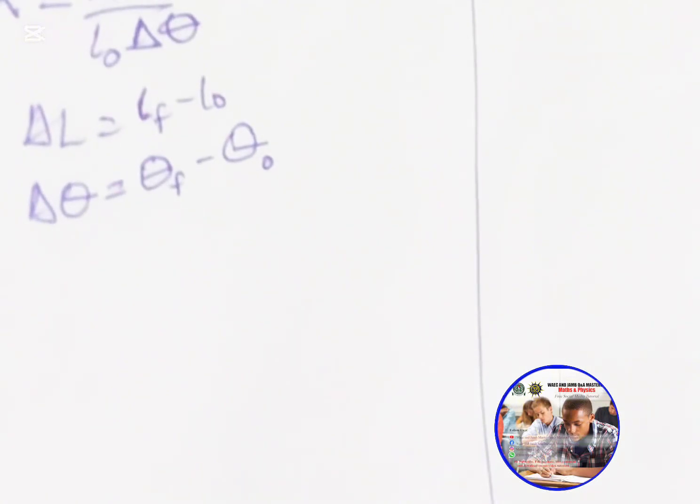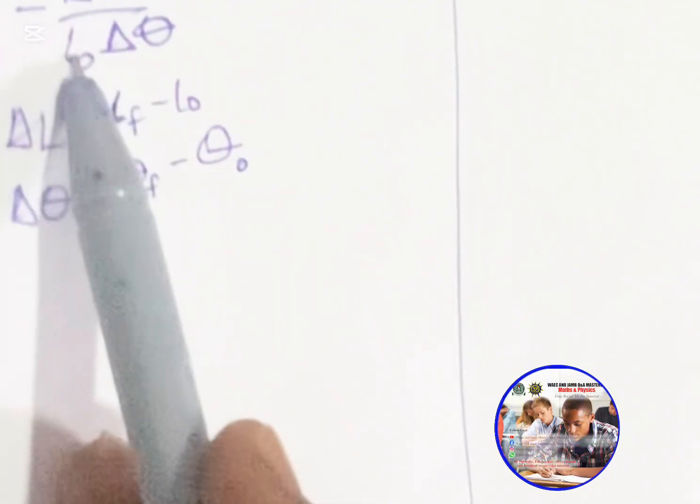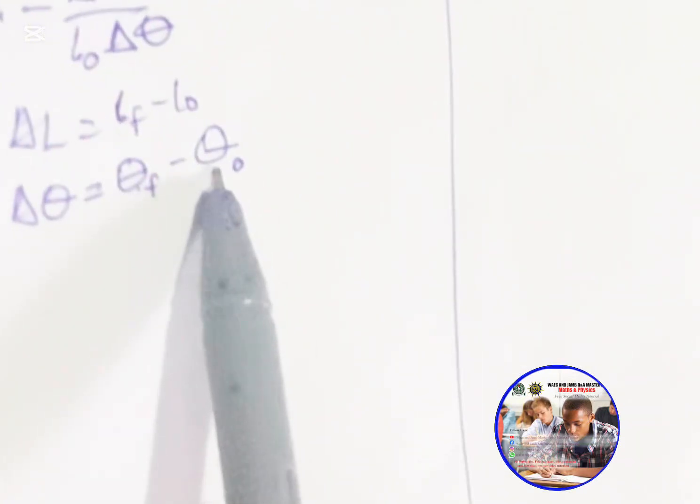All right. But this time around, the question says we should look for the safety gap that must be left. What are we looking for? Is it the linear expansivity? Is it the original length? Is it the change in temperature? Or is it the final length, the final temperature, or the original temperature? So, safety gap. They're talking about distance. They're talking about length.